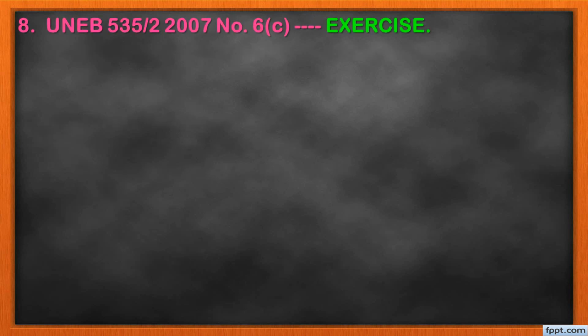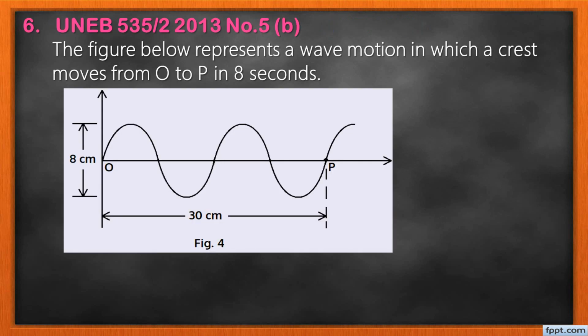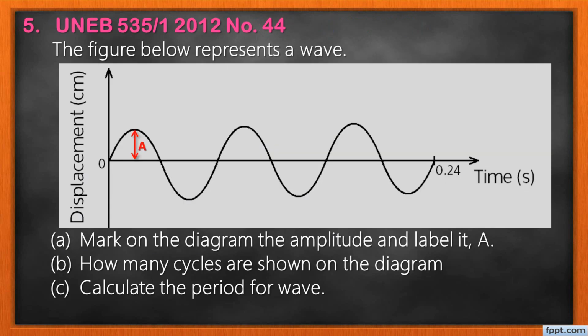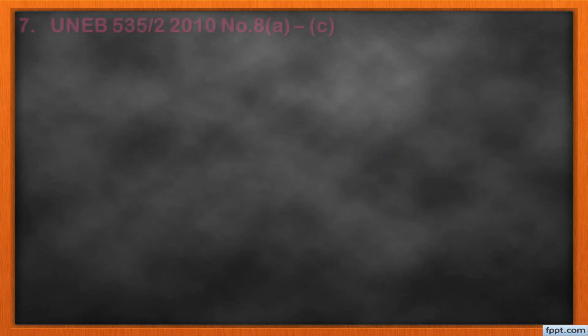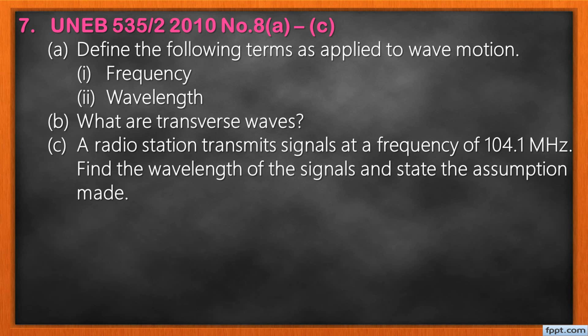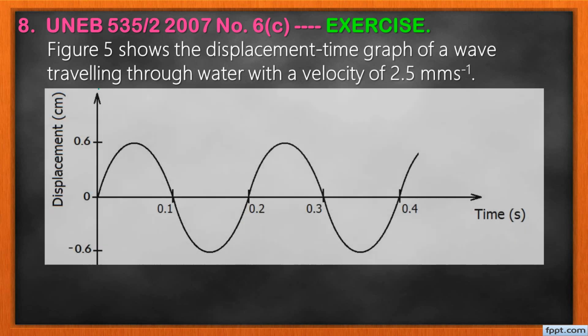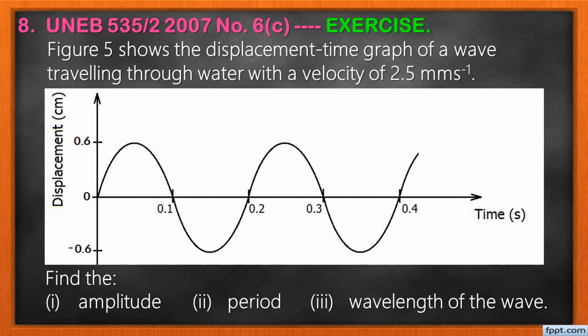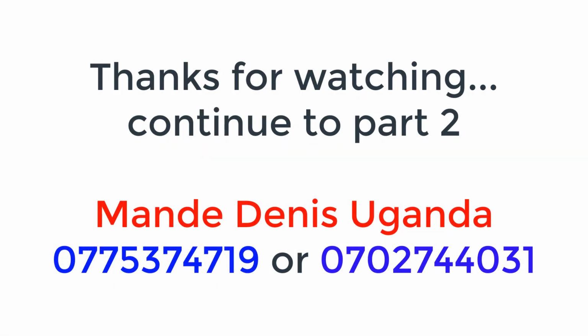Oh, there is still more of your exercise. I've given you numbers basically from number 5 up to number 8. Number 7 is there, you can write it down. And then number 8 is still part of your exercise. You do it.